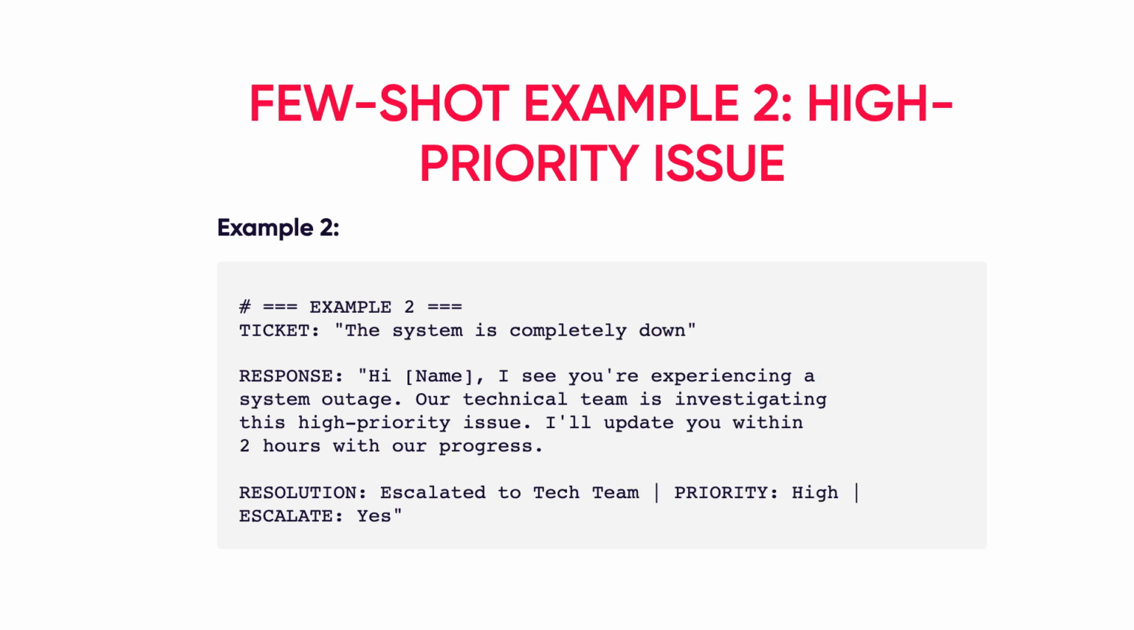Example 2 shows how to handle a high priority escalated issue. The ticket says the system is completely down. Notice the same structural format but with adjusted urgency. "Hi, I see you're experiencing a system outage," acknowledges severity. "Our technical team is investigating this high priority issue," shows escalation. "Timeline is faster. I'll update you within 2 hours." And the metadata reflects urgency. Resolution is escalated to tech team. Priority is high. Escalate, yes. By showing both standard and high priority examples, the AI learns when to escalate and how tone adjusts while maintaining professionalism.